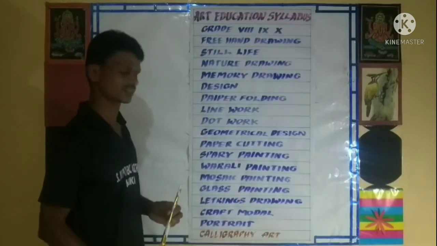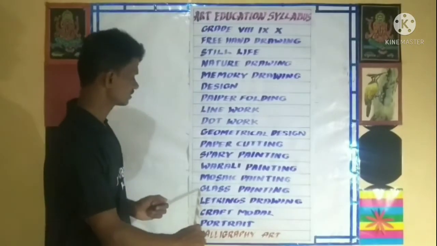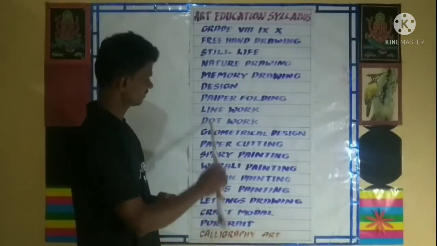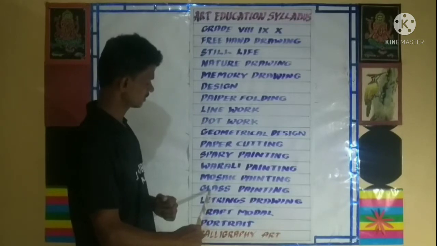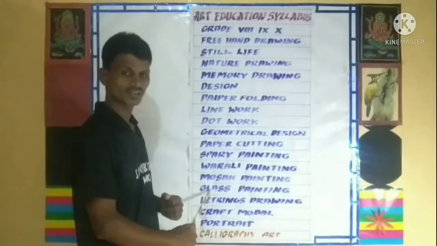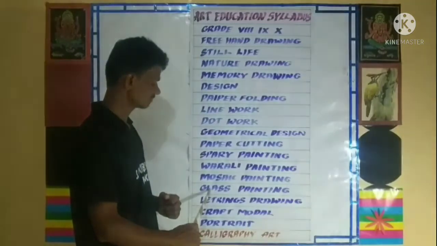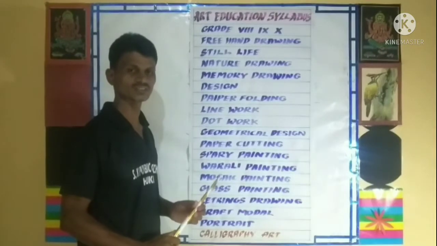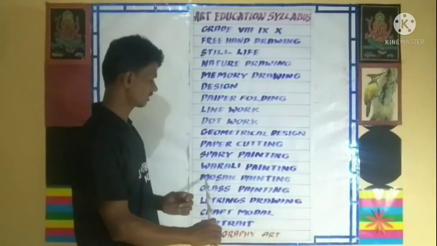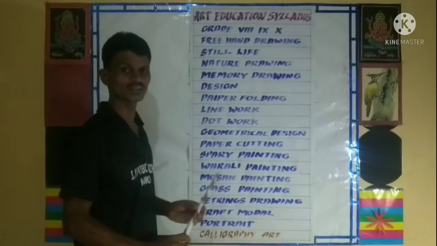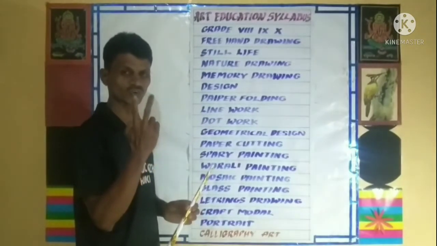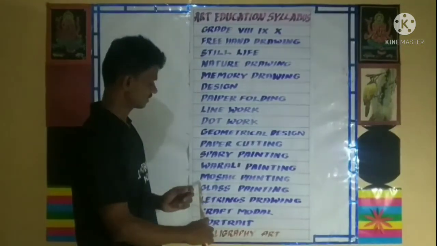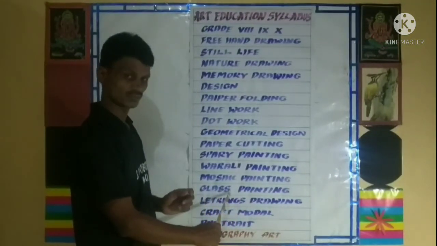Next go to glass painting. Glass painting, whenever you get time, maybe I will teach you this drawing in September or October. Whenever you get time, you buy the glass colors. Six colors you will get in markets. You buy and keep it ready. In this box you will get one black liner and four colors. Glass colors: whenever you get time, you buy and be ready.